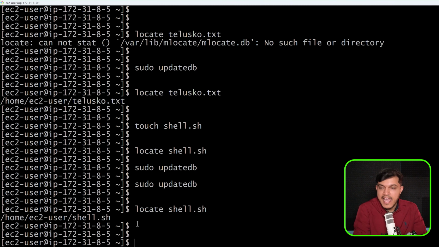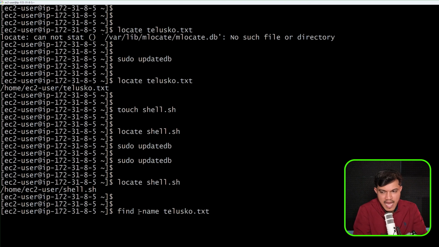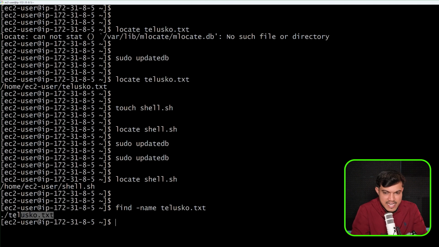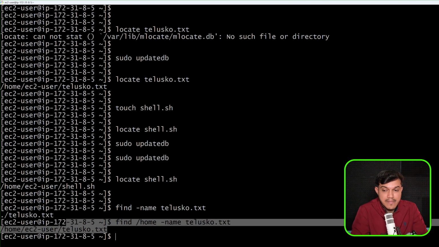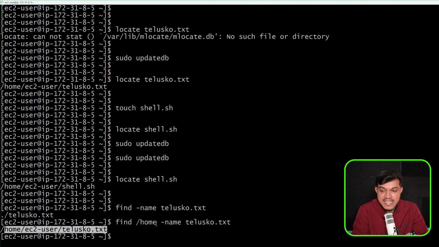Same thing you can do with the help of find also. If you say find, and I would like to specify here -name, and the name is telusko.txt, and the moment I do this, I'm able to get where exactly it is. Okay, in the home directory, here is where it is available. So I'll say find, within the home, please find out where is this file by the name telusko.txt. In the entire Linux file system, it will find and give you the complete path here.